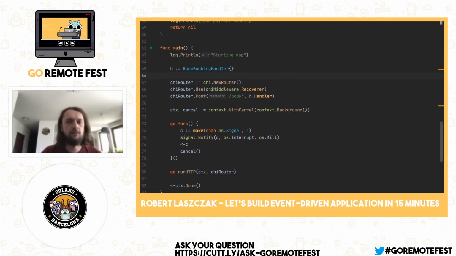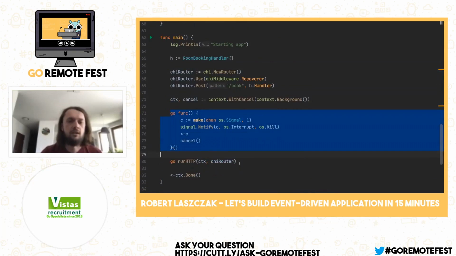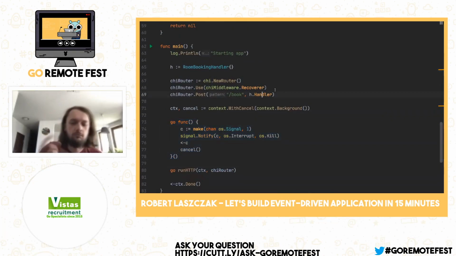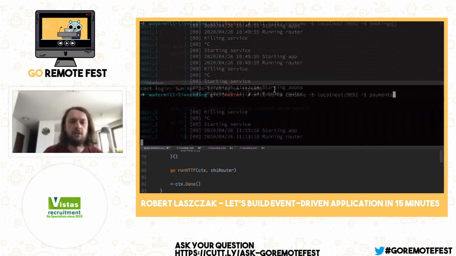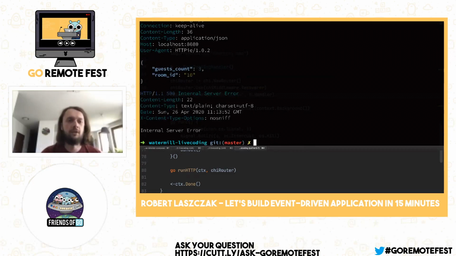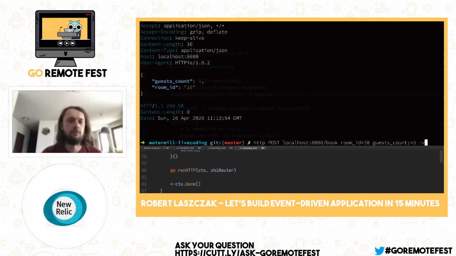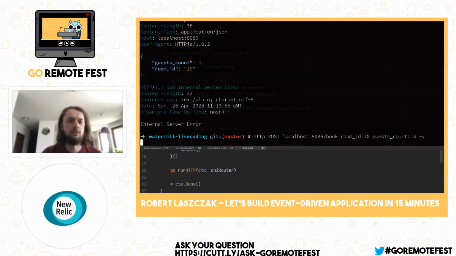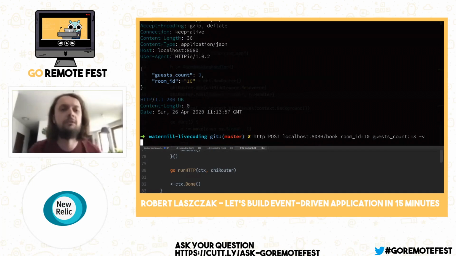So what do we have in our application? So we have some simple tree router, we have some boring signals handling. Let's skip that one. Or maybe earlier, let's try to use our application. So it has a REST API that gives us the ability to book a hotel room. And let's see. Okay, it's not working. Oh, it worked. Great. It's not working. Worked. Now it's working really, really slow.